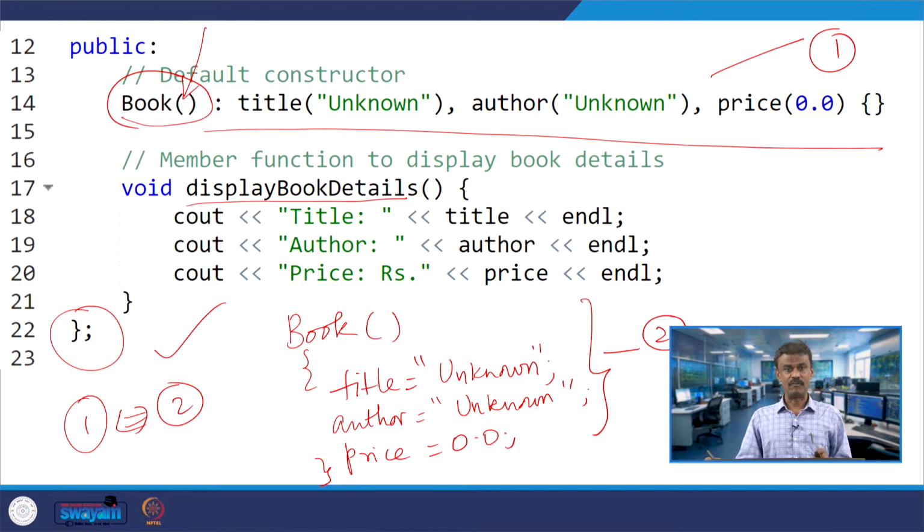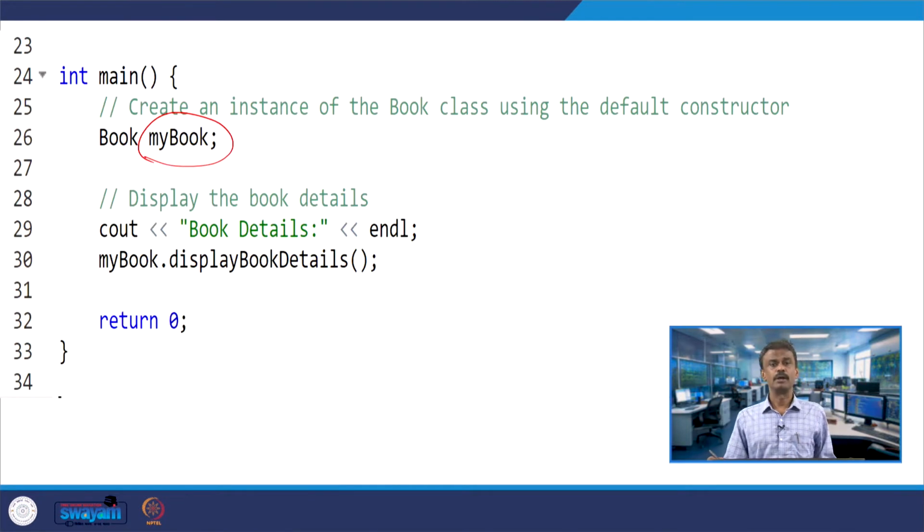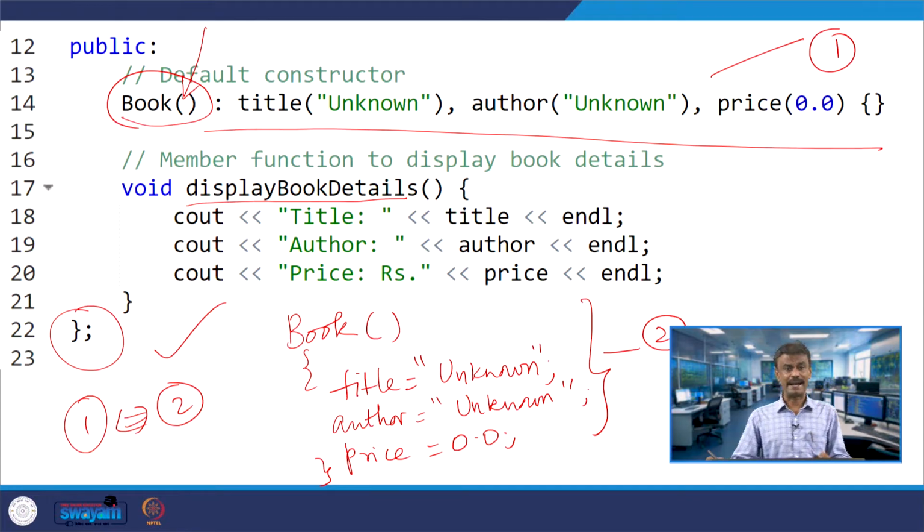When we define the constructor, we talked about the attributes or the member data that you want to initialize. Initially I am doing title unknown, author unknown, and price is initialized to 0.0. This is the meaning. Now what will happen, your details will be under my book object: my book dot title will be unknown, my book dot author will be unknown, and my book dot price is equal to 0.0.